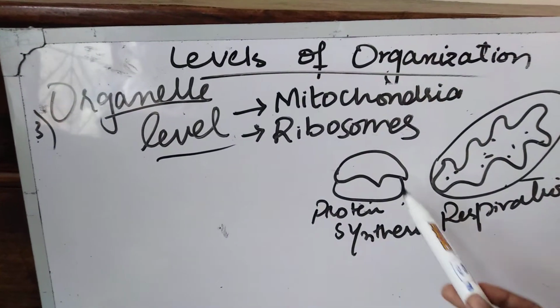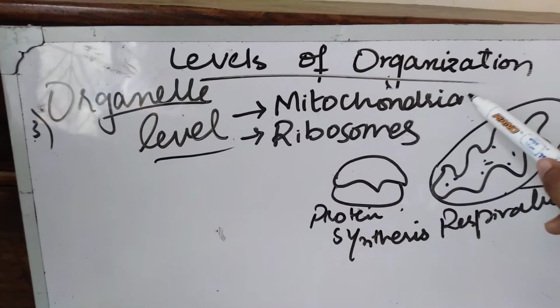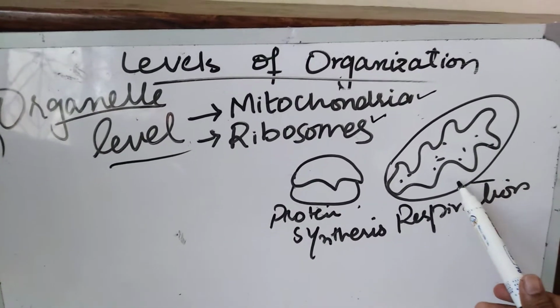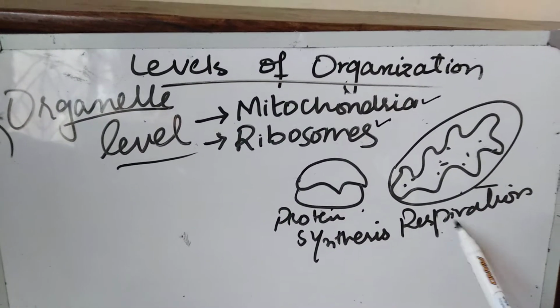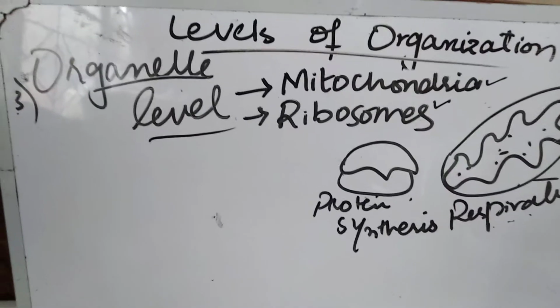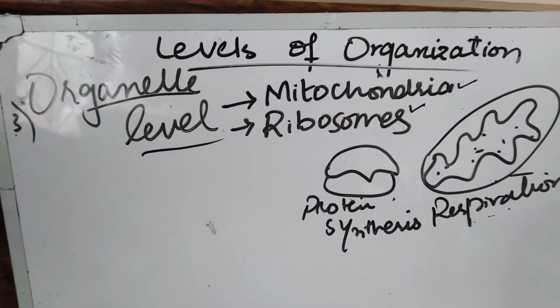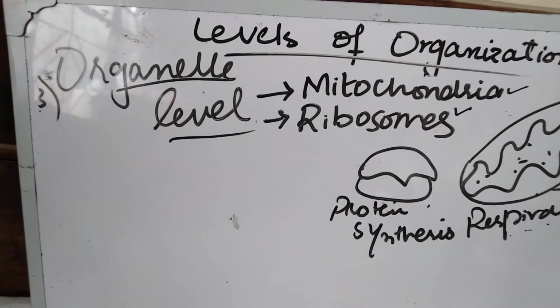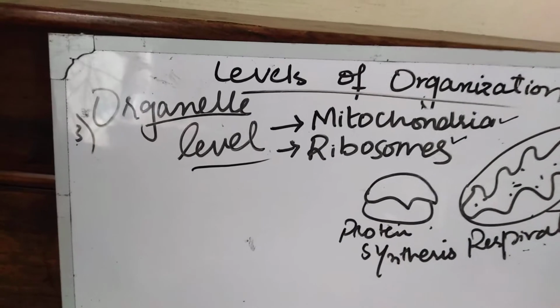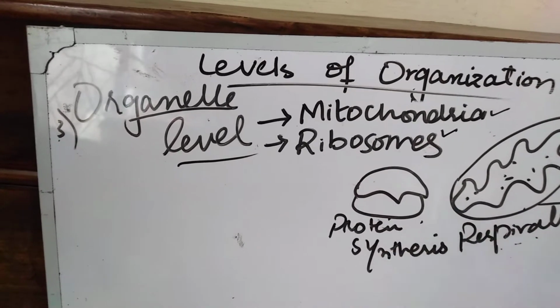And organelles, we have taken an example of organelles like mitochondria and ribosomes. Mitochondria is specialized for respiration, while ribosomes is specialized for protein synthesis. Is it clear now? In this way, function of the cell is accomplished by these specialized structures.